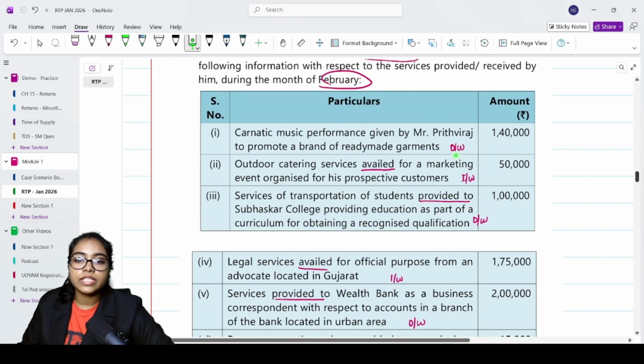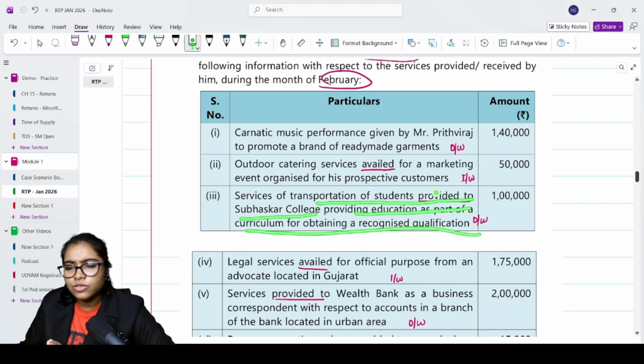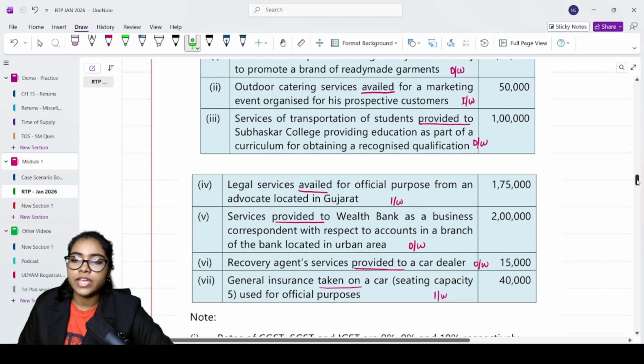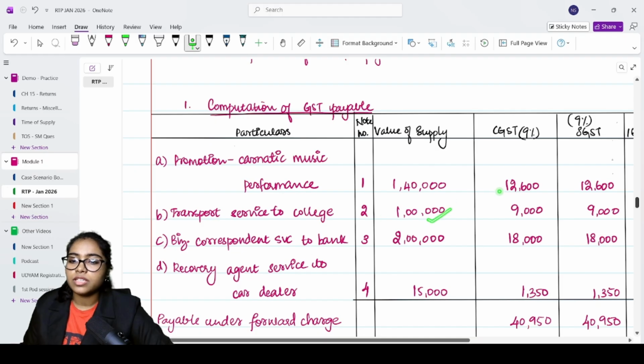Outdoor catering services availed for a marketing event. Outward supply. Services of transportation of students provided to Subhaskar College, providing education as part of curriculum for obtaining a recognized qualification. All the story is not required. Service of transportation of students provided to college. Is it exempt? No, it is taxable. Only if it is preschool to higher secondary, it is exempt. Correct? Transport service to college is taxable.